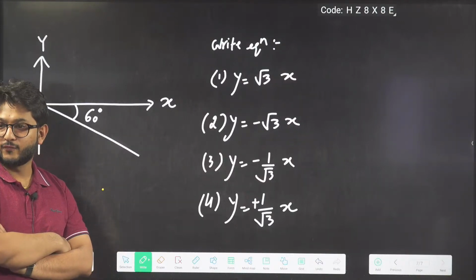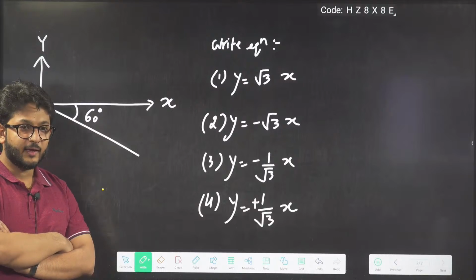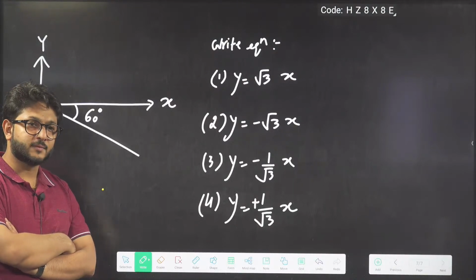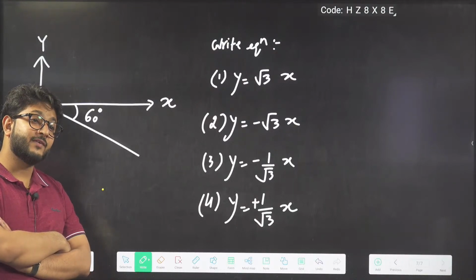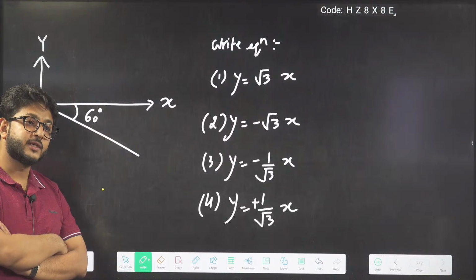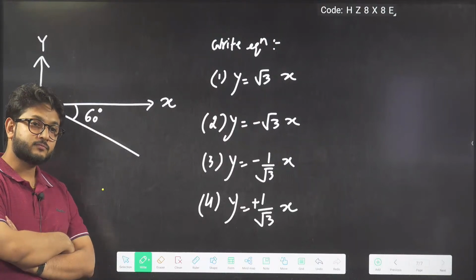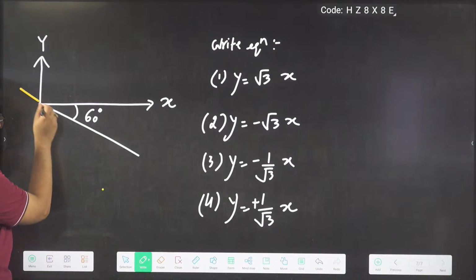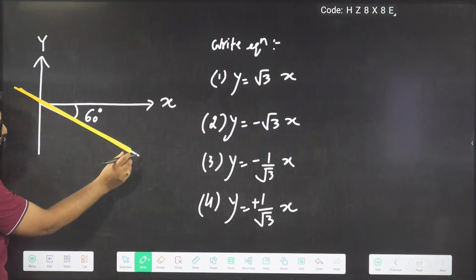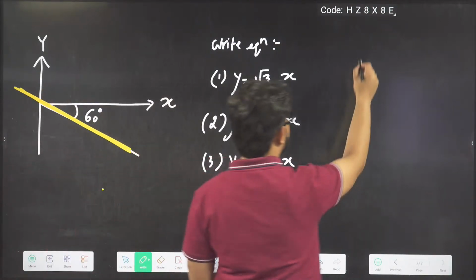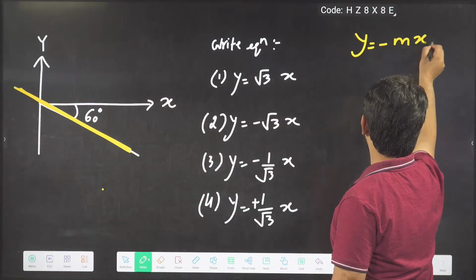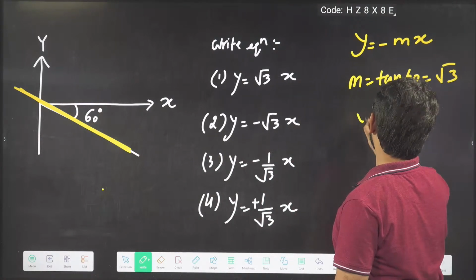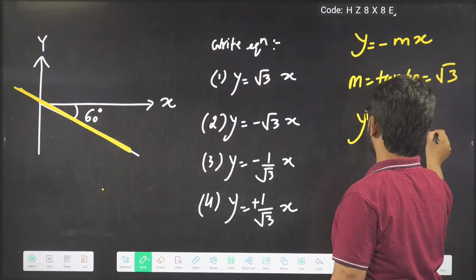I guess many of you got the right answers. Wonderful. So we understand over here, beta, slope will be equal to tan 60. But is the slope positive or negative here? Slope is negative, because we can see in this line. So we will write this equation as y equals minus mx, where m will be taken as tan of 60, that is root 3. So y will be minus root 3x.